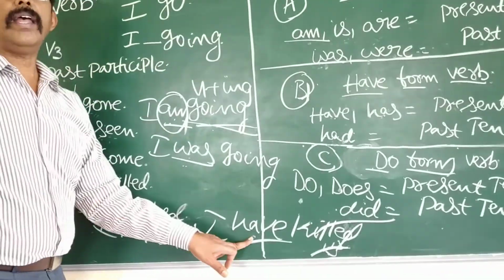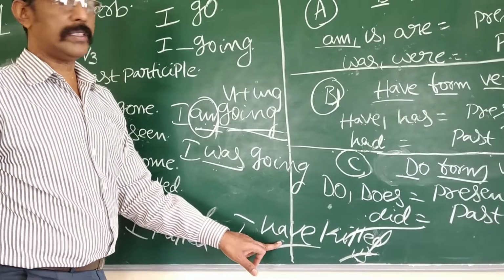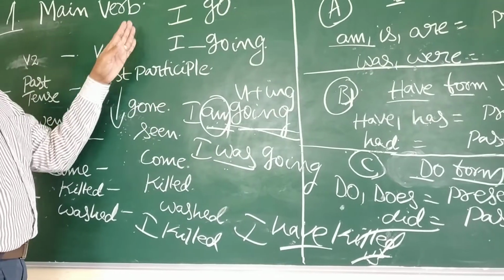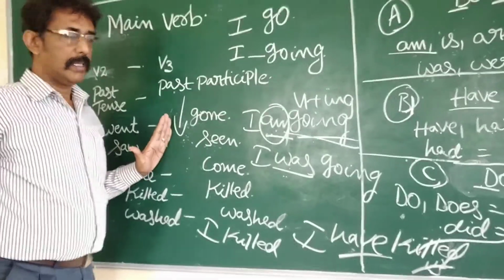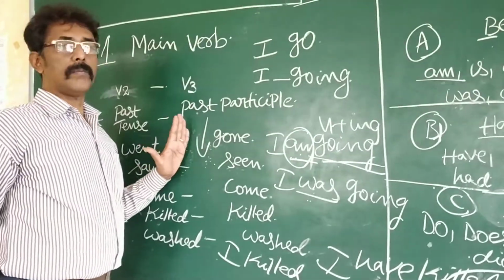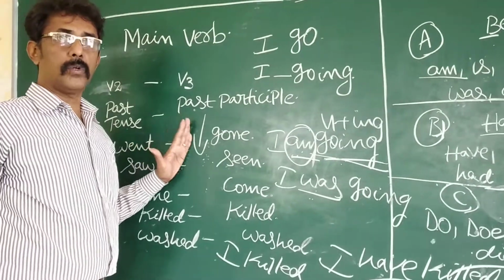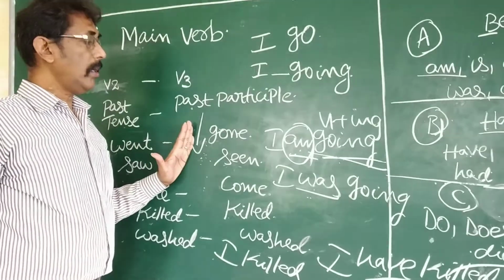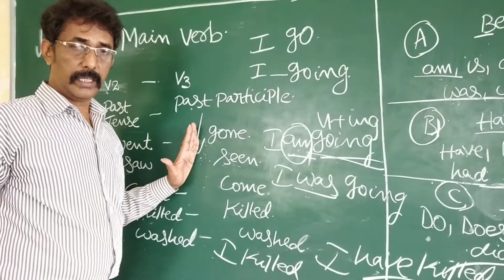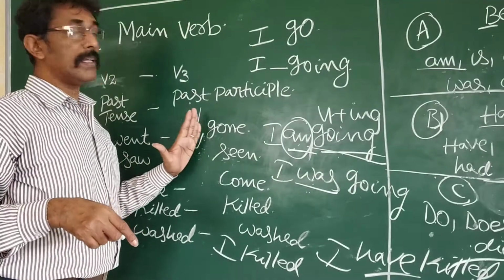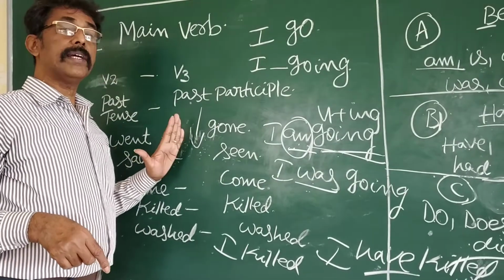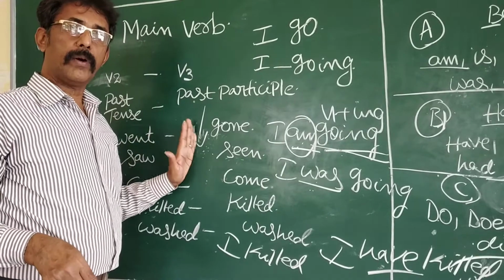Have is called have form. What I have said: one helping verb must be there before the past participle verb. It is why have form or be form, one out of two, must be used. Then only we can use V3. Then what is the meaning of have form plus V3? Be form plus V3, it is very important.